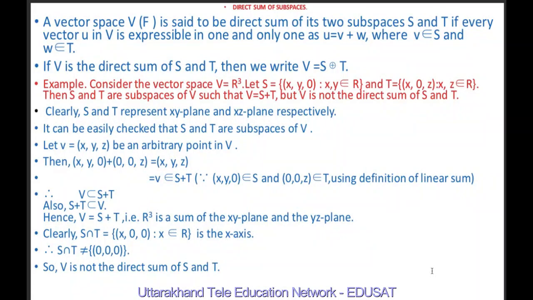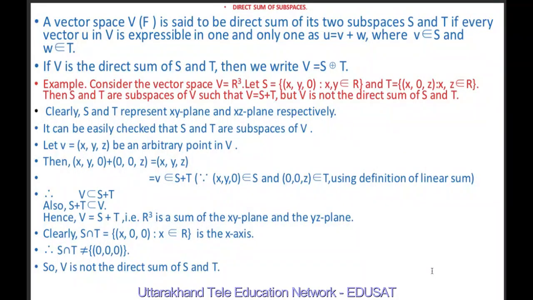Therefore, this belongs to S plus T, because (x, y, 0) belongs to S and (0, 0, z) belongs to T, and by definition of linear sum, v belongs to S plus T. It means V is a subset of S plus T. Also, S plus T is a subset of V. Hence, V is equal to S plus T. That is, R cube is the sum of the xy plane and the xz plane.